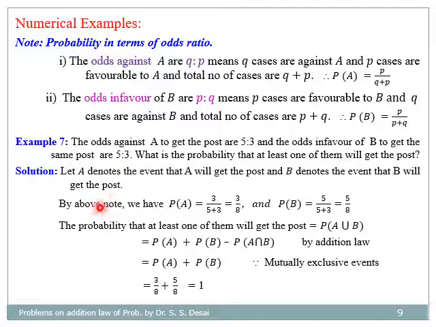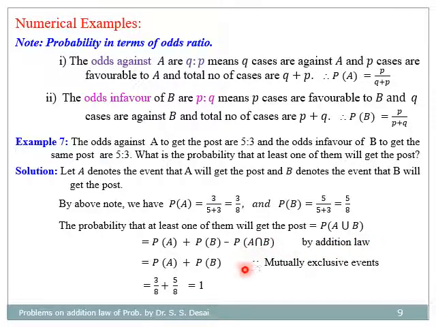So from the above note, we have the probability of A equals the odds against, meaning the second figure divided by the sum of 2, 3 divided by 5 plus 3, equal to 3 by 8. And the odds in favor of B means the first figure divided by the sum, 2, 5 divided by 8. Therefore, the probability that at least one of them will get the post equals probability of A union B, that is equal to probability of A plus probability of B minus probability of A intersection B by the addition law.